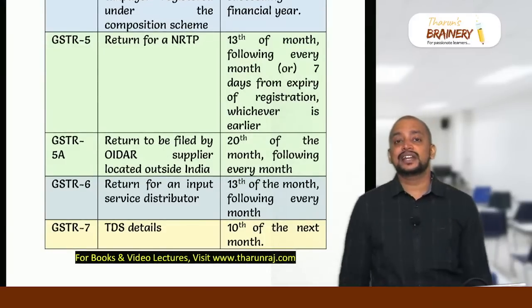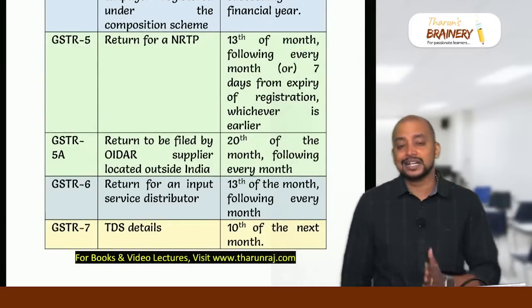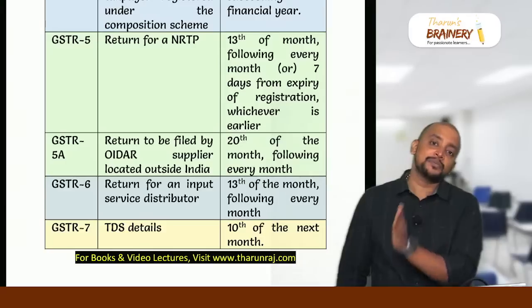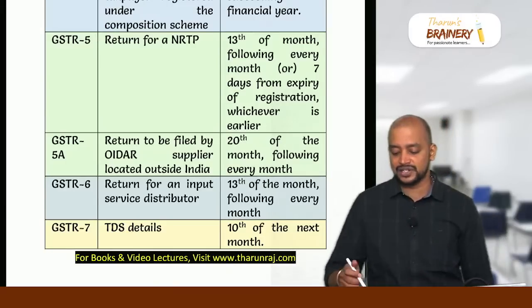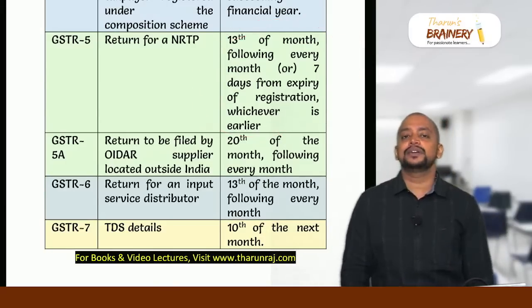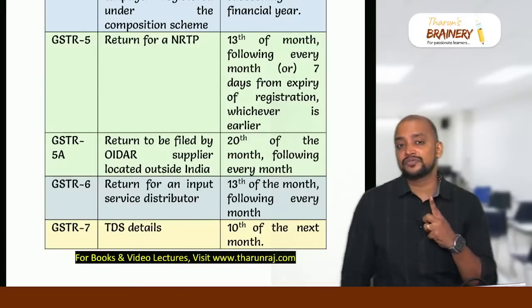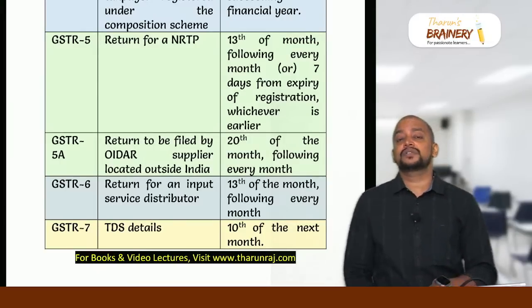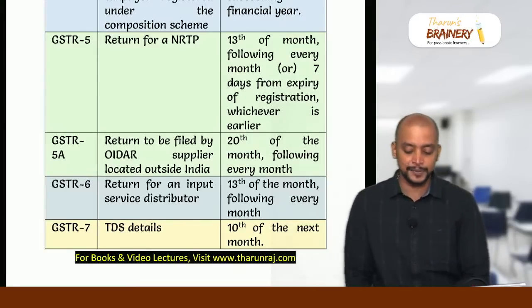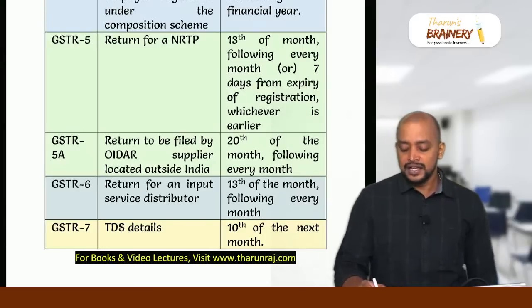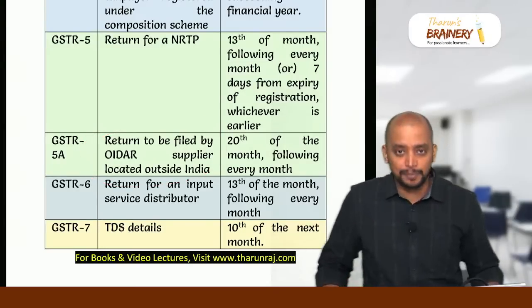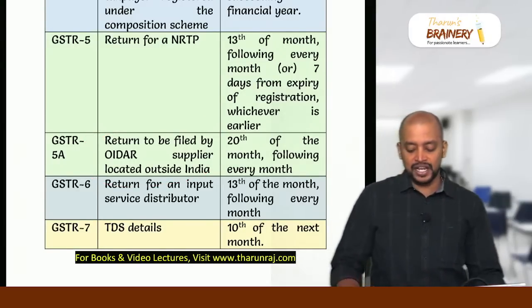GSTR 5 is a return to be filed by NRTP, that is, by the 13th of the month following every month or 7 days from expiry of registration, whichever is earlier. This point can be tested in exam. Then GSTR 5A is a return to be filed by OIDR supplier by the 20th of the month following every month.